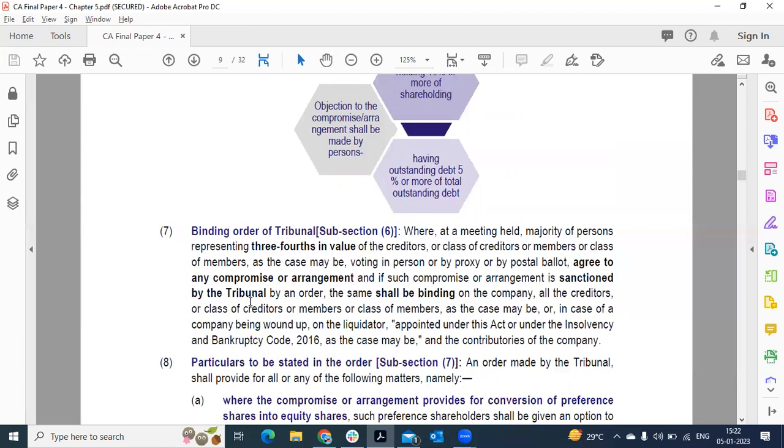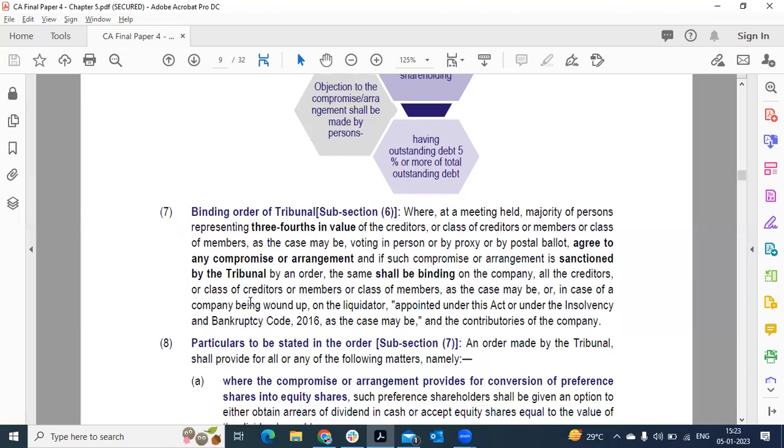If we take an example, there are 9 members who have a shareholding of 10 lakh rupees. If 5 members are accepting the scheme, but the value of shares is only 2 lakh, the scheme won't be accepted. If the 5 members have the value of shares totaling 9 lakh, then the scheme is considered to be accepted.